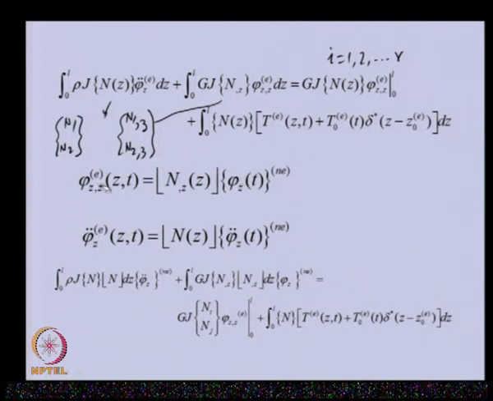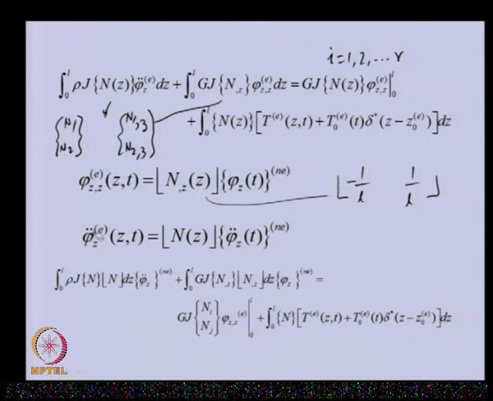This is for the whole element, that is why it is a function of time only, and in between we interpolate using this interpolation function, and this comma z represents the derivative with respect to z. Because we know the form of this, we can differentiate it to get 1 by L and 1 by L, because once we differentiate, z was there, and 1 is a constant, that will vanish.